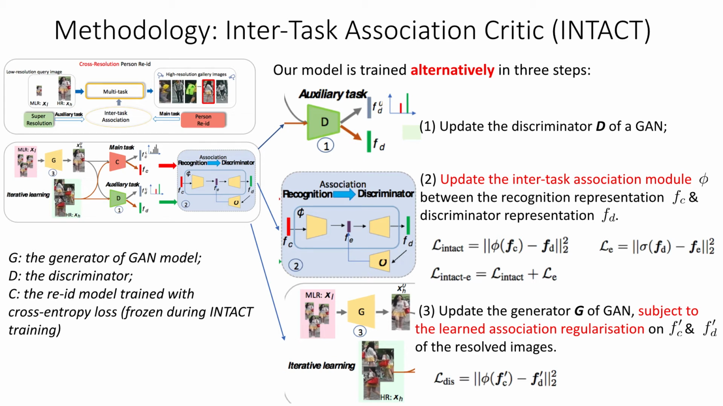After that, 2, we update the Inter-Task Association module phi between the recognition representation FC and the discriminator representation FD. This is to learn the inter-task relation directly from the HR data. And 3, we go back to update the generator G of the GAN. Here, besides the normal SR supervision, the model is further constrained by the learned association regularisation phi on the resolved images' extra representations. In model training, our InTACT loss terms are integrated with the standard GAN optimization. With one more step, the whole model remains end-to-end trainable.